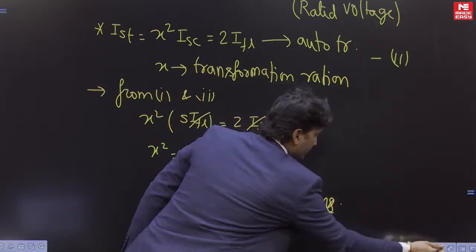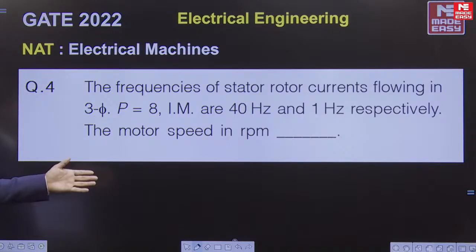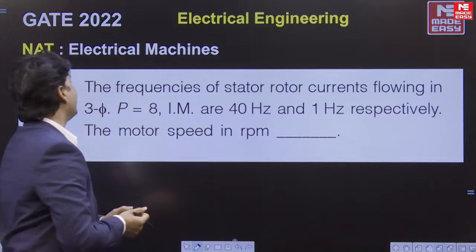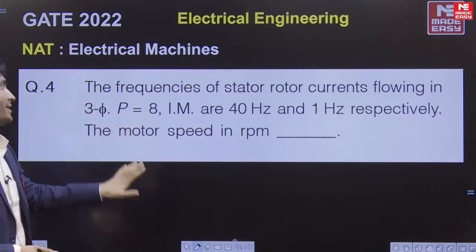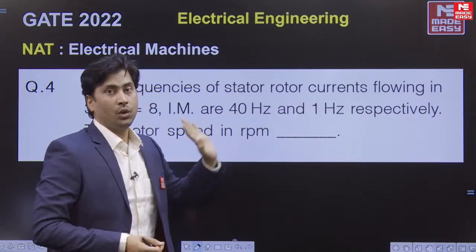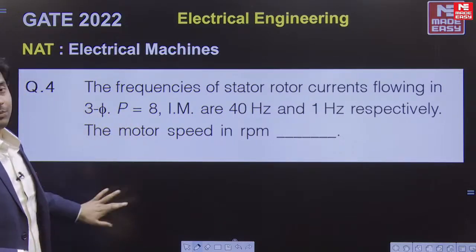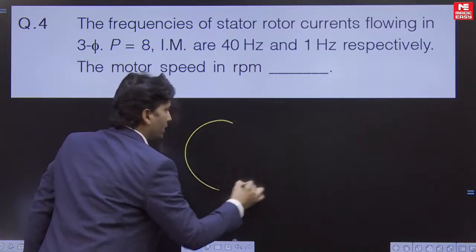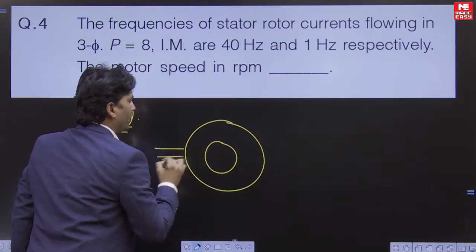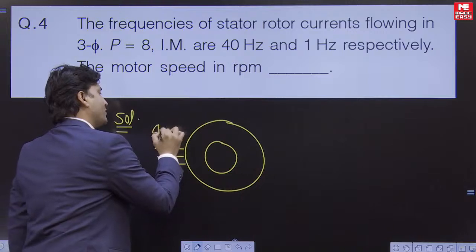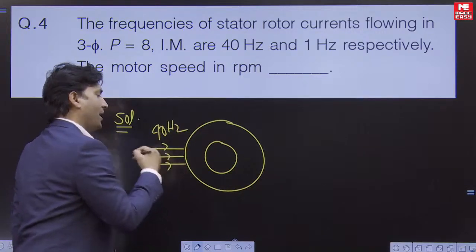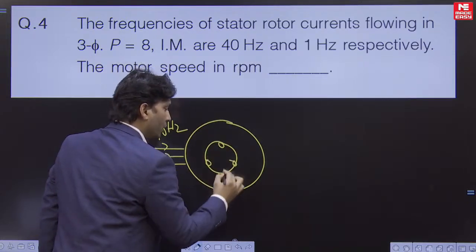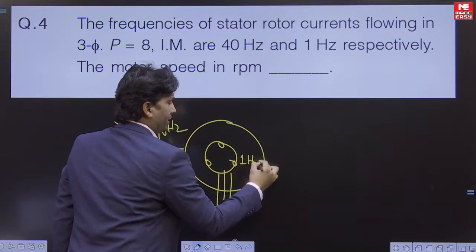Fine. Now next one. This is a very simple question. The frequencies of stator and rotor currents flowing in a 3 phase, number of poles 8, induction motor are 40 hertz and 1 hertz respectively. Find the motor speed in RPM. So this is a very simple question. Here we have stator and rotor induced frequency. So let us assume here we have a stator supply. The stator frequency is 40 hertz. So I'm assuming that supply frequency is 40 hertz, and in this question it is given that the rotor induced frequency is 1 hertz, isn't it?